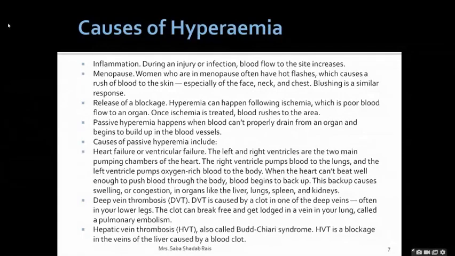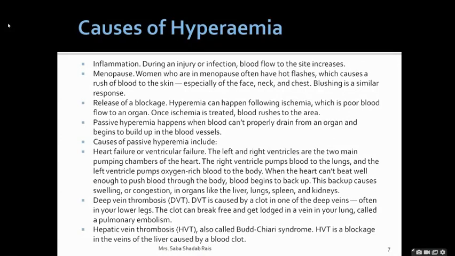So women who are in menopause often have hot flashes, which cause blood flow to the skin, especially the face, neck, and chest. Blushing is a similar response, when you blush from happiness. Then, release of a blockage: hyperemia can happen following ischemia, which is poor blood flow to an organ. Once ischemia is treated, blood rushes to that particular area.